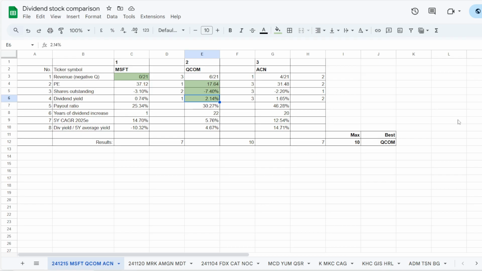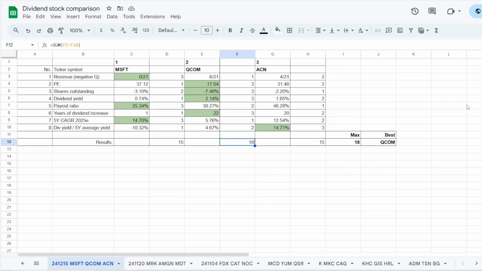Dividend yield also Qualcomm, where the stock is now trading at a yield of 2.14%. Dividend payout ratio goes to Microsoft. They are assigning only 25.34% of their revenue for dividends. 3 points to Qualcomm for 22 years of consecutive dividend increases. 5-year compound annual dividend growth rate goes to Microsoft with 14.7%. And dividend yield compared to its 5-year average goes to Accenture with 14.71%.